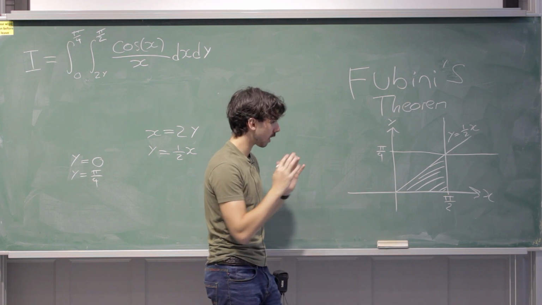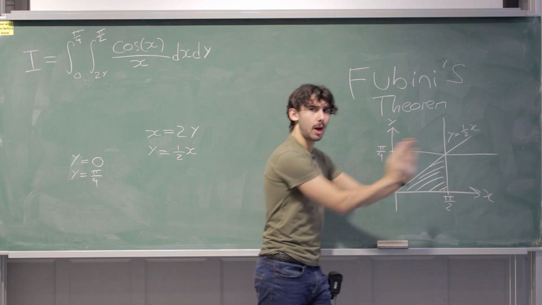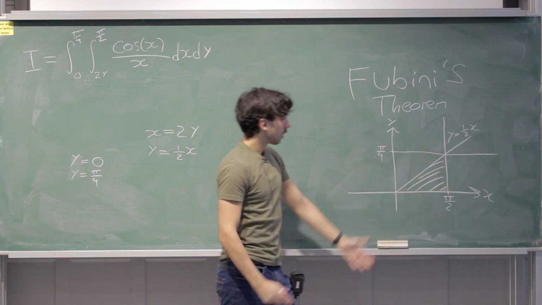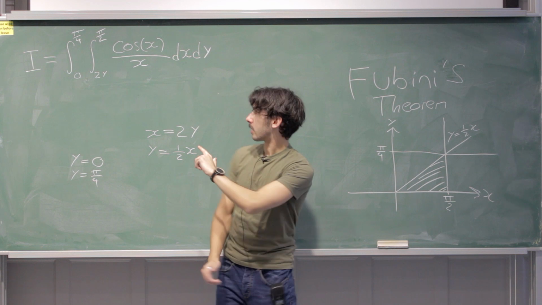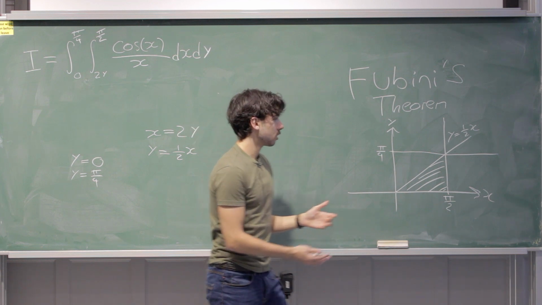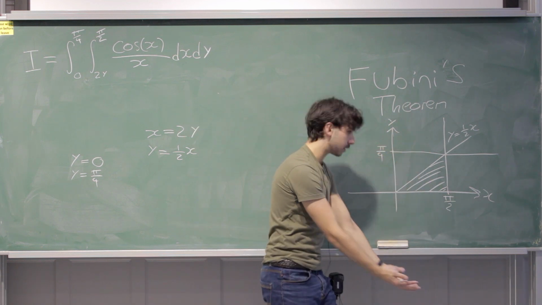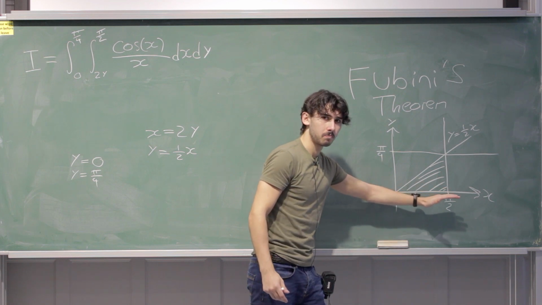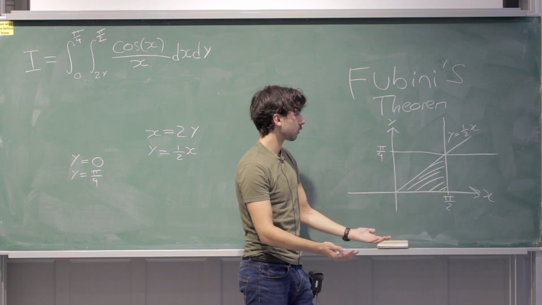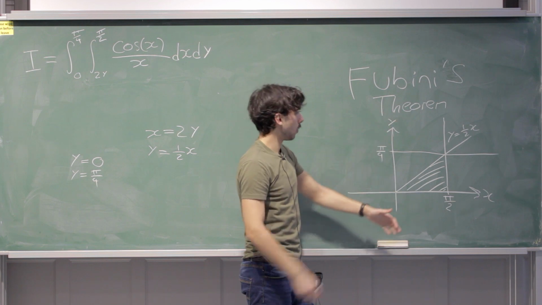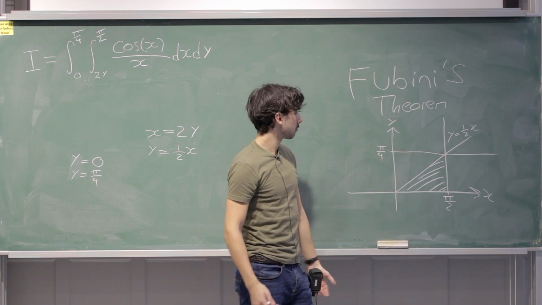What function is stopping that region from spilling out that way? Well, that's x equals pi over 2. So that checks out, that's good. What function is stopping the region from going downwards? Well, that's y equals 0. What function is stopping the region from coming up? Well, pi over 4. Nice.